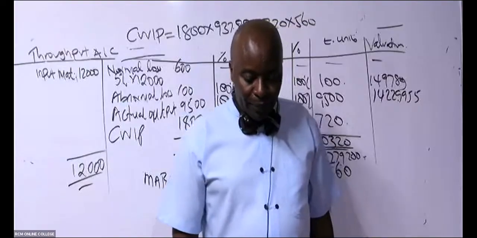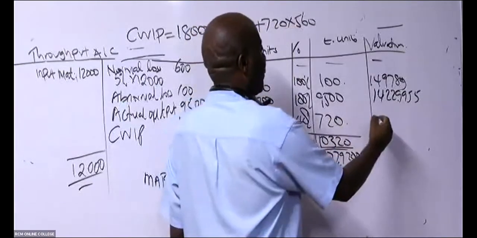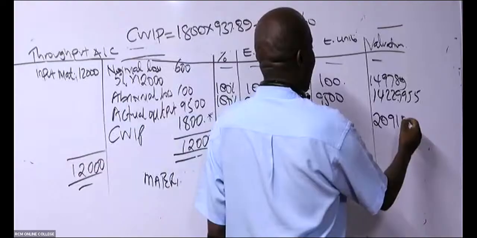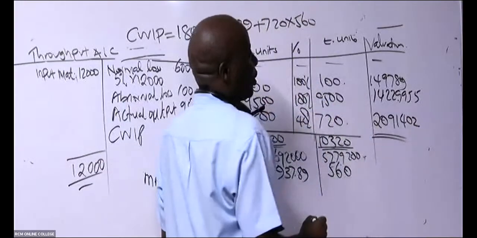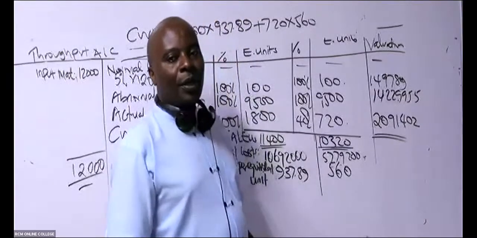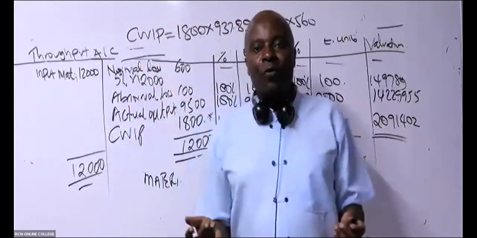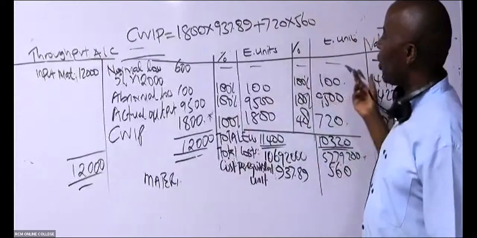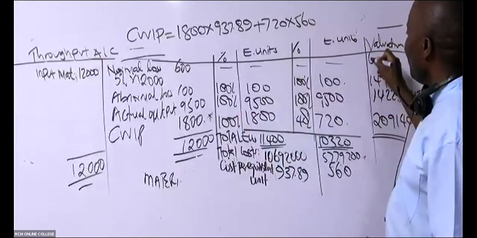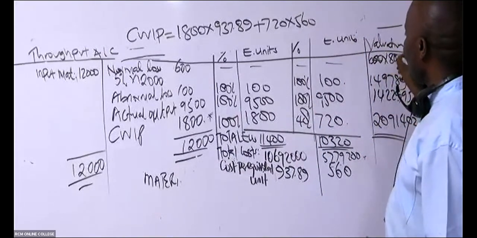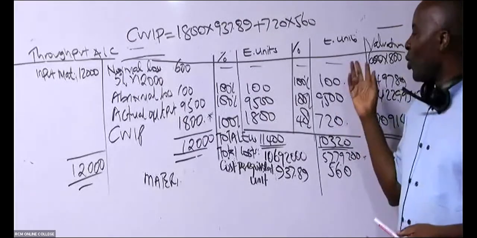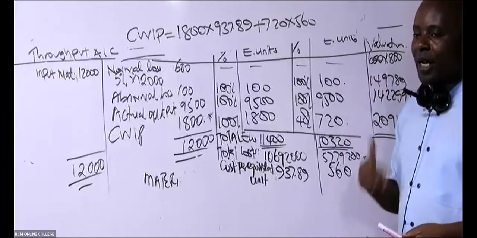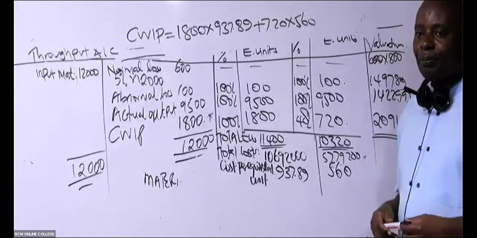2,091,402. Thank you so much. Of course, if you want to value the normal loss at this juncture, you know the normal loss will automatically be 600 times, in this case, the scrap value, if you just want to put it there. But you can always do this in the process account.